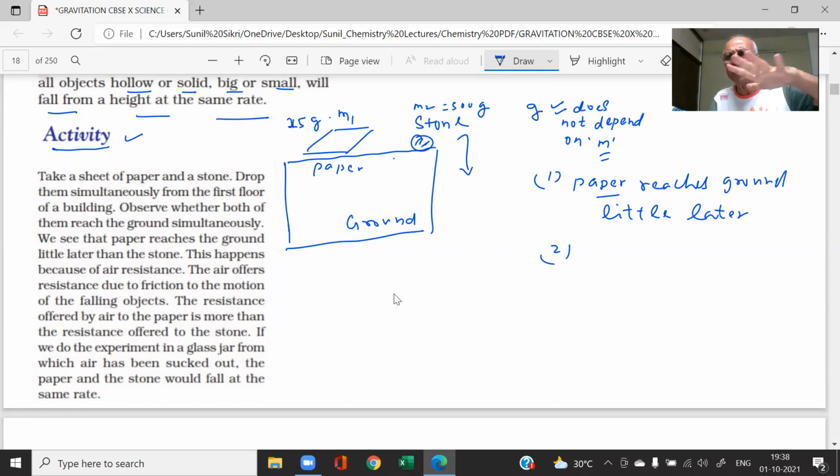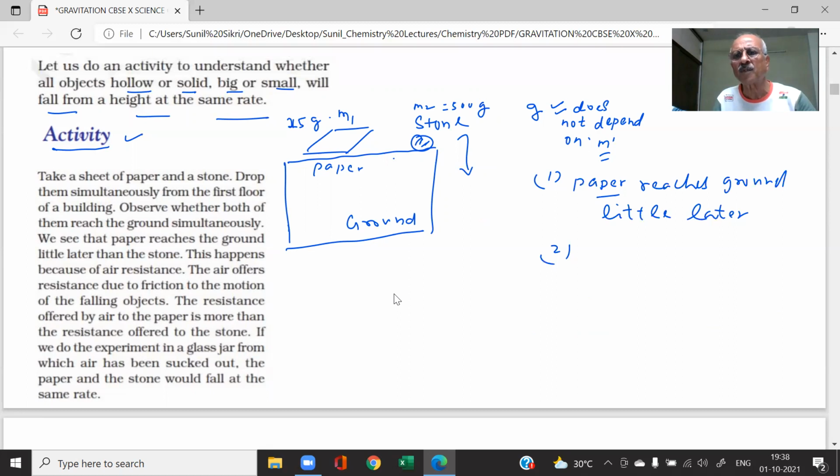Paper is like this, stone is like this, and there is air present in the atmosphere. So air resistance is there.